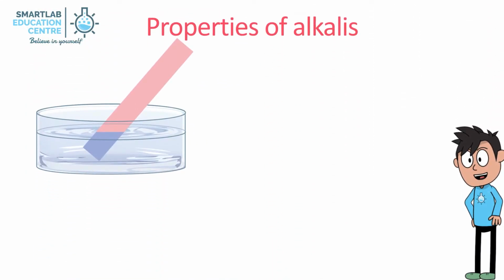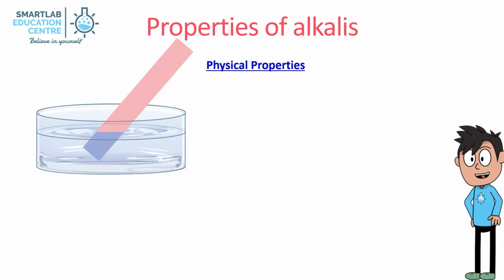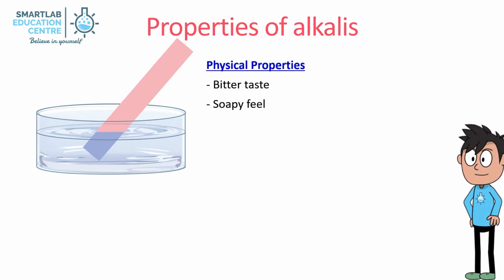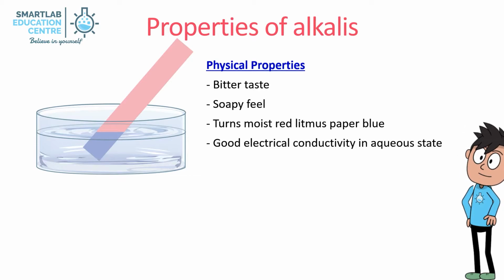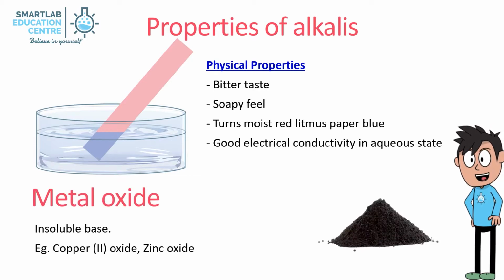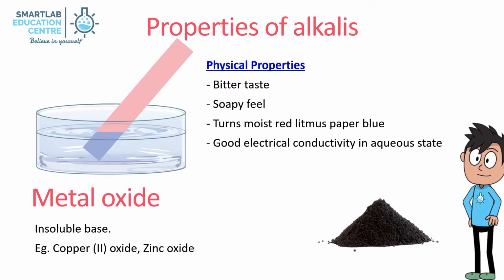Here are the properties of alkalis. The physical properties are bitter taste, soapy feel, turns moist red litmus paper blue, good electrical conductivity in aqueous state. Metal oxide is an insoluble base. For example, copper(II) oxide, zinc oxide.